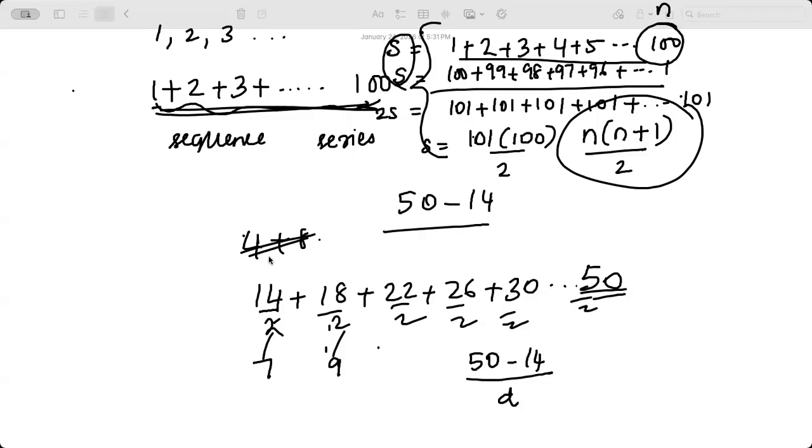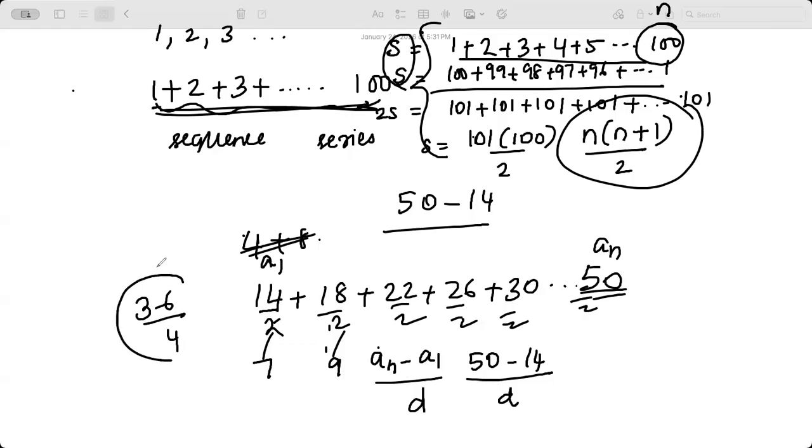let's say the starting number is a1, the ending number is an. Can I write it the way he said: an minus a1 divided by the common difference? That means 50 minus 14 is 36, divided by the common difference, 9. So you see, it's very easy to make mistakes in this. But then after that, what do you do? Add 1. Yes.